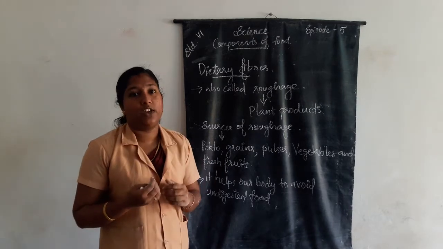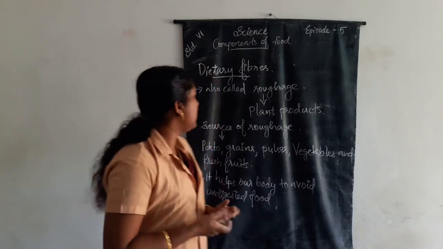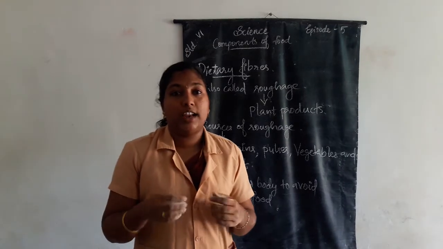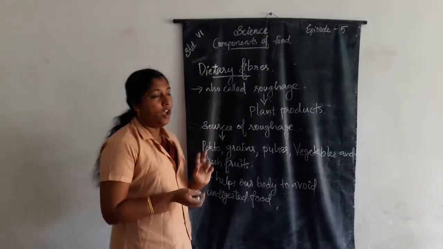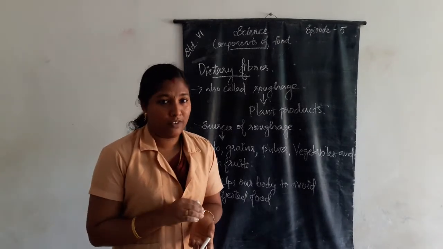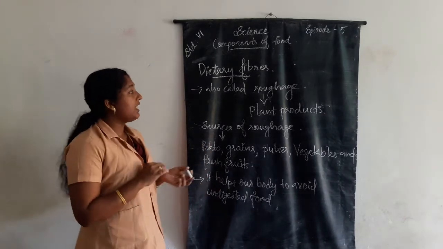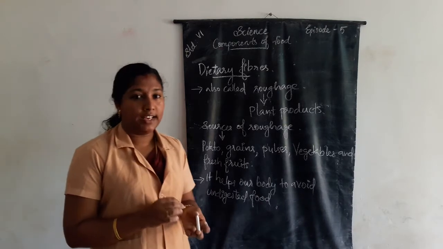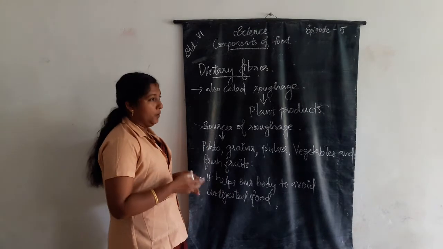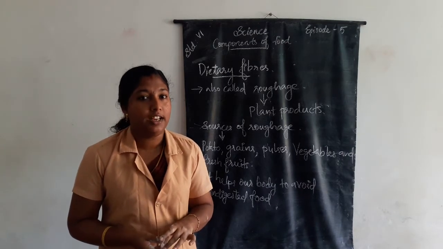From where do we get roughage? We get roughage from plant products. If we include plant products in our meals, we get roughage for our body. Roughage does not give nutrients to our body, but it is an essential component of our diet. And also it helps our body to avoid undigested food.